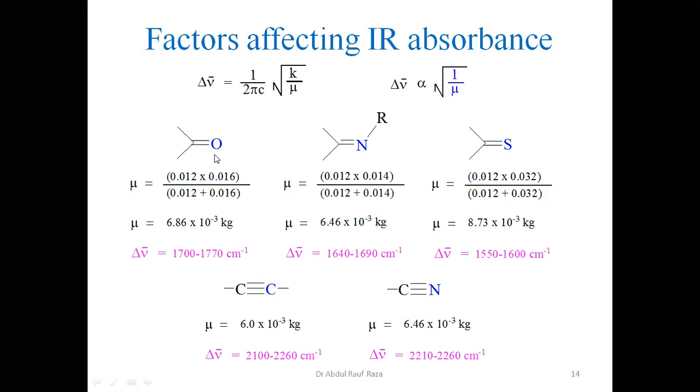All right. So both are changing when we go from ketone to thione: force constant is decreased, but reduced mass is increased. So this value shall decrease ultimately. When we compare vice versa, force constant here is less and reduced mass is decreased.